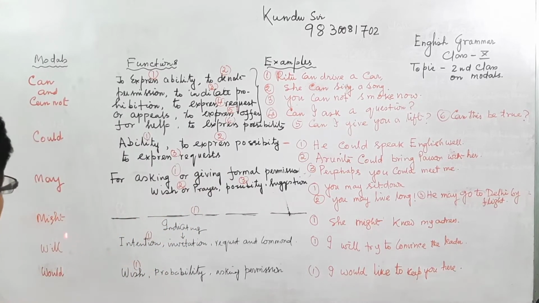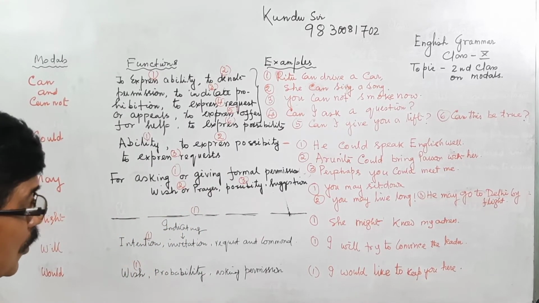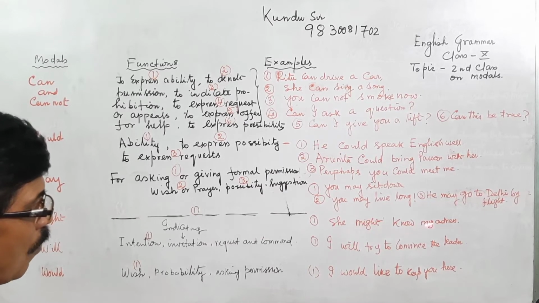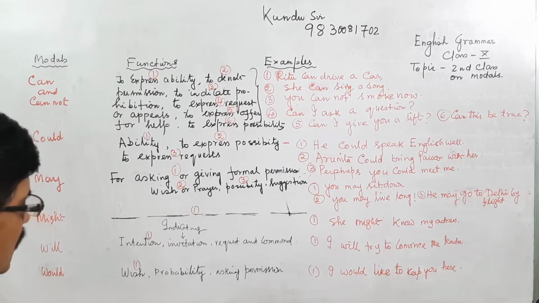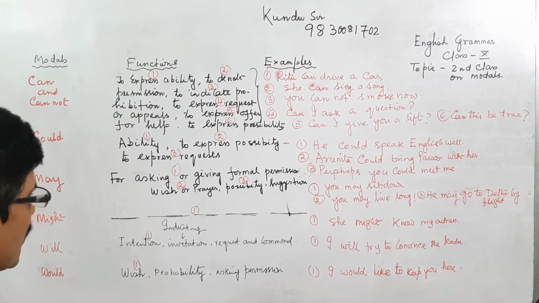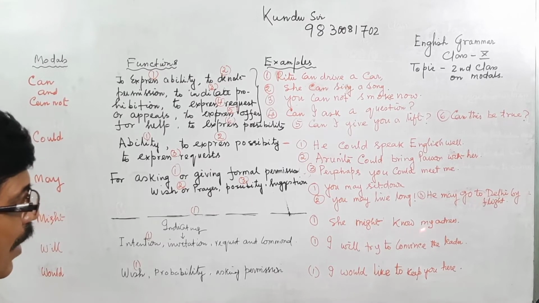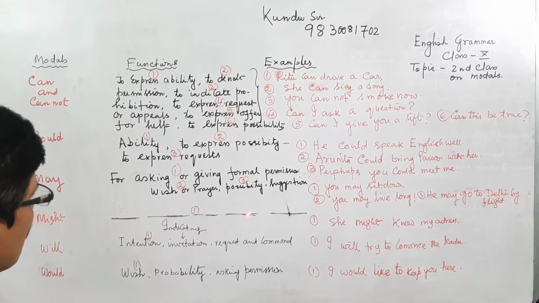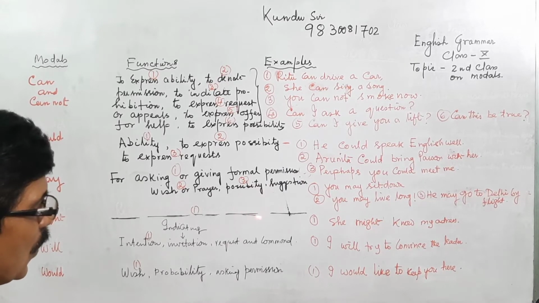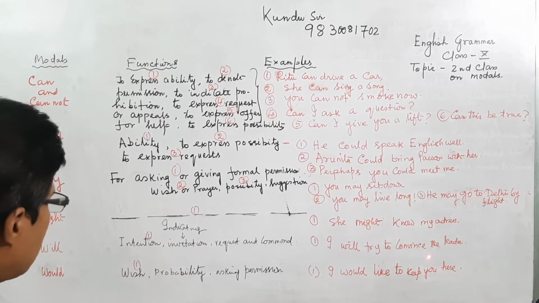Then might, the past tense of may. She might know my address. That is, there is a possibility that she knows my address. It is indicating the possibility that she might know my address.